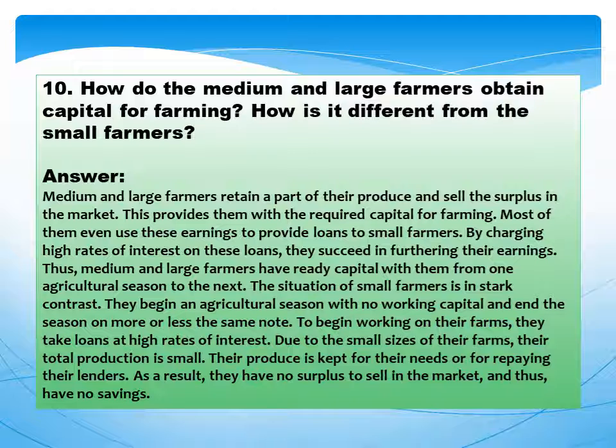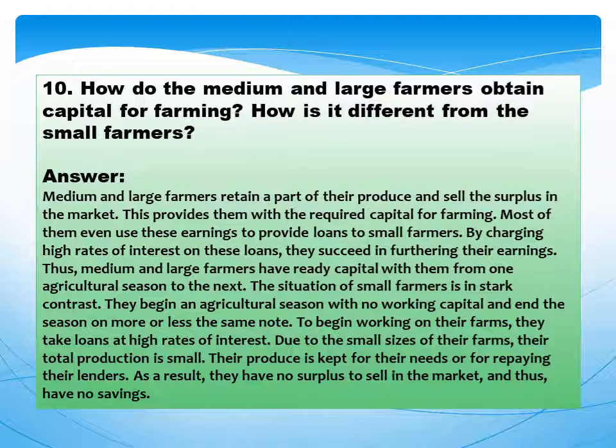The situation of small farmers is in stark contrast. They begin the agricultural season with no working capital and end the season on more or less the same note. To begin working on their farms, they take loans at high rates of interest.